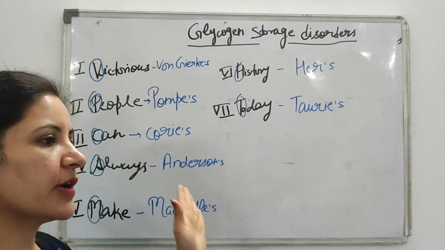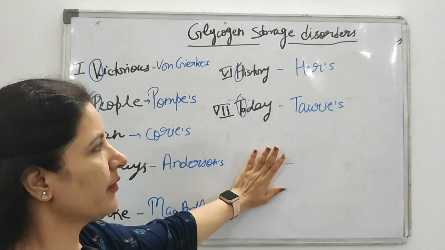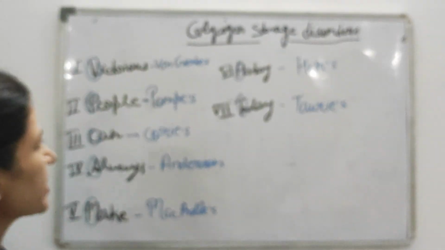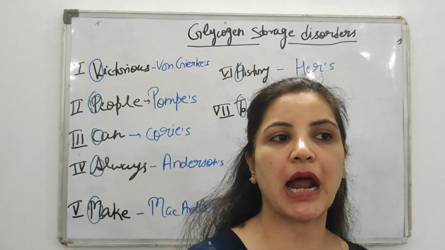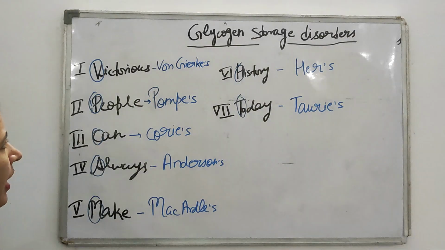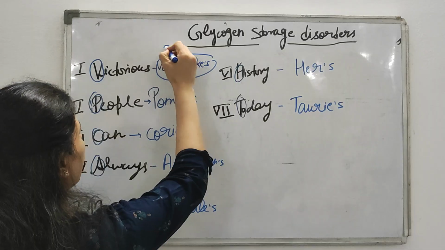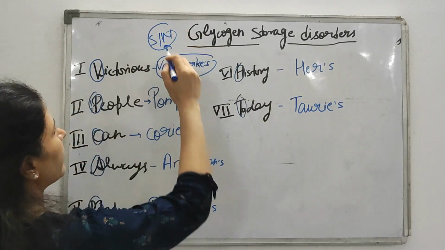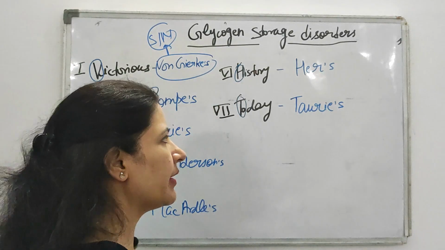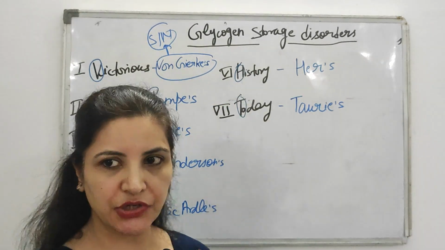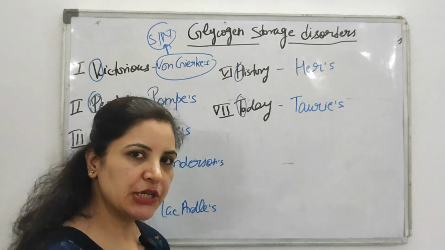So by this mnemonic, the first thing you have to learn is what the types of glycogen storage disorders are. Next we will understand what enzymes are deficient in the different disorders and what the clinical features are. I'll tell you one important thing. Von Gierke's is also asked frequently as a short note. So we will study von Gierke's in detail in another video. Today we will understand only what enzymes are deficient in the different storage disorders and what clinical features are associated with each of these disorders.